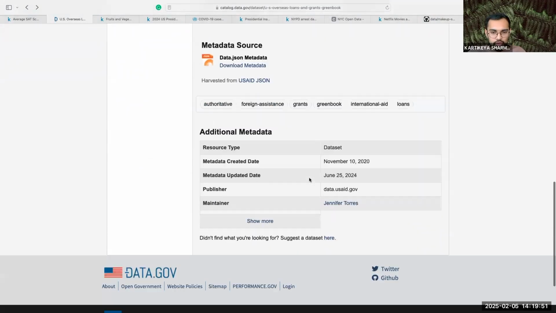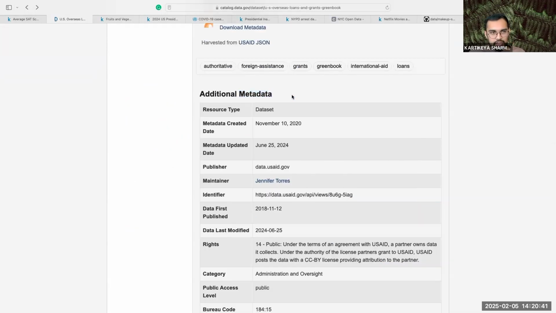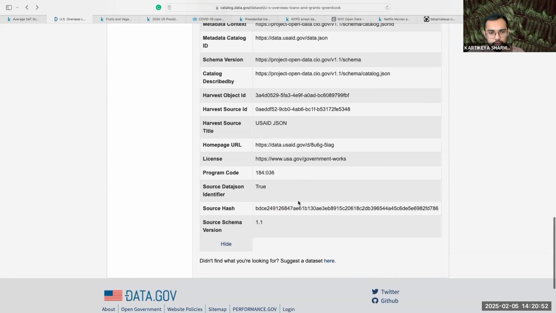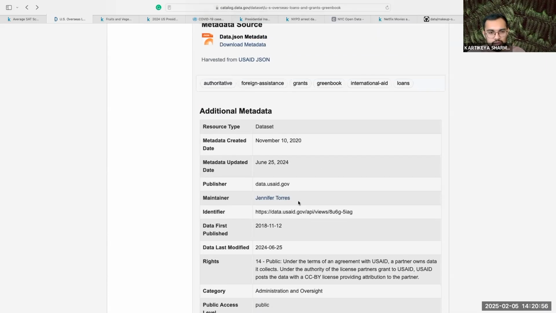So this is another source. If you scroll down and look at, again, the metadata section, you have the publisher, which is USAID, the agency. Look at the metadata section for any data set that you look at. It's going to give you useful information to identify if this is a credible data set or not. The publisher is a government agency in this case. You can tell that from the .gov. So this is quite credible.